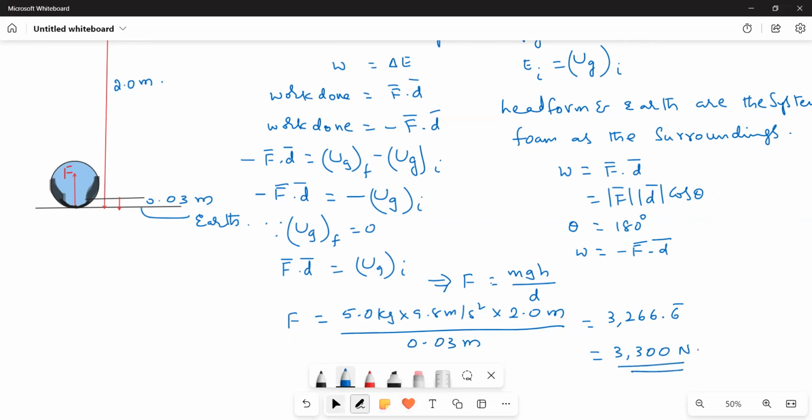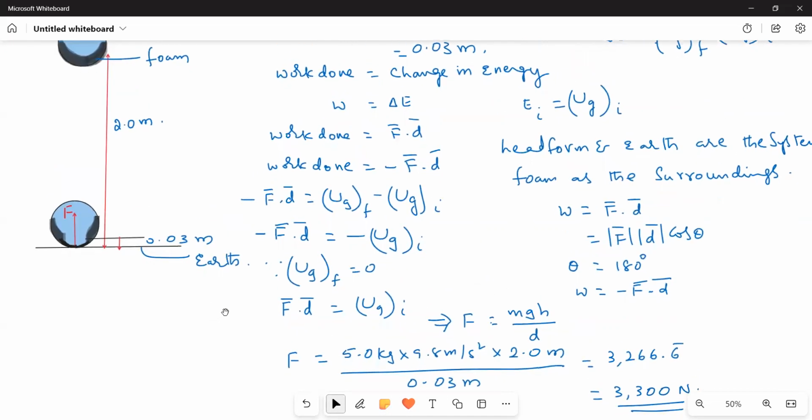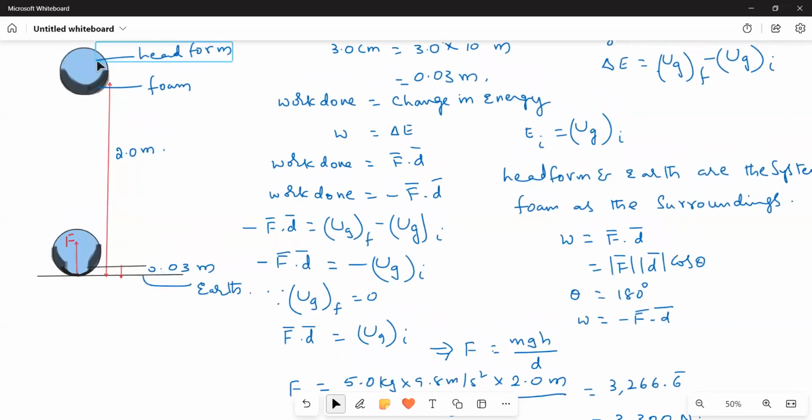Understood? Simple. You have to consider the work energy theorem, and then you have to choose the system and surroundings skillfully. I am considering head foam and the earth as the system, and then the foam as the surroundings, so that the work is done by the foam on the head foam, and that is 180 degrees, because the force is acting upwards and the displacement is acting downwards. So theta becomes 180 degrees. Therefore, W is negative work. Negative work is done by the foam on the head foam, and that is equal to change in energy.